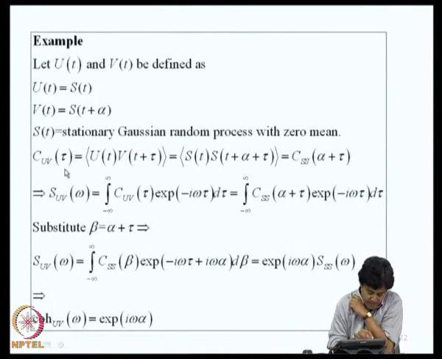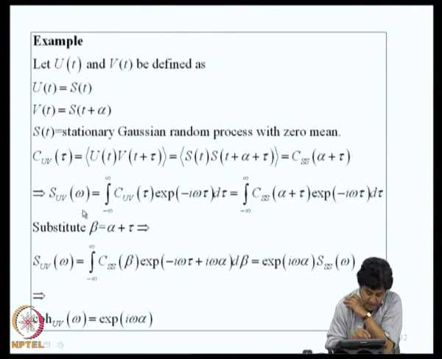CUV of tau can be expressed as expectation of u of t into v of t plus tau. Of course, mean of u and mean of v are 0 because mean of s is 0 and s is stationary. Therefore, expected value of u and v would be 0. So, u of t is s of t, v of t plus tau is s of t plus alpha plus tau. Therefore, this is CSS of alpha plus tau. This is t plus alpha plus tau minus t, this is this.